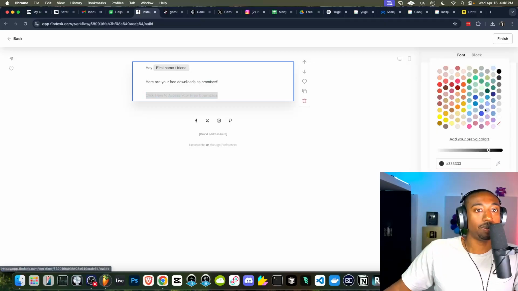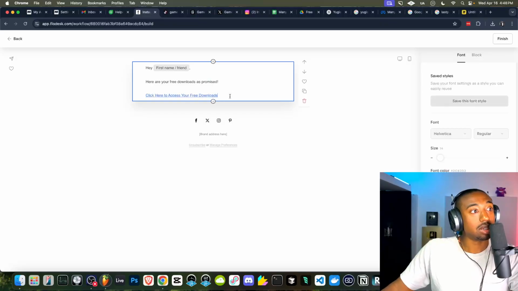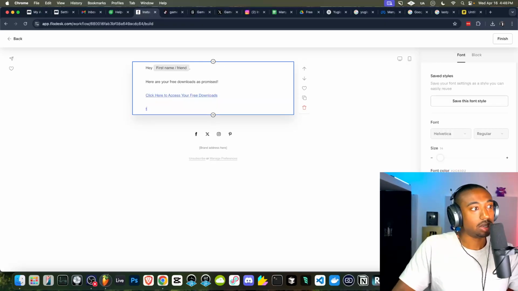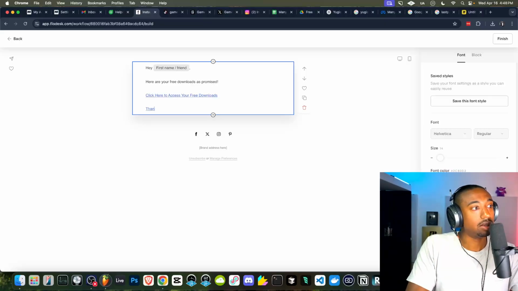So click here. Switch this to a blue color, I'd recommend, and then put an underline underneath to make it very clear that they're going to click there to download. Now it's kind of awkward how you go to the next line here, but you have to kind of X out of here, double enter, and see how it's still underlined. So I don't know how to exit that. So you have to type and then backslash, and that didn't even work.